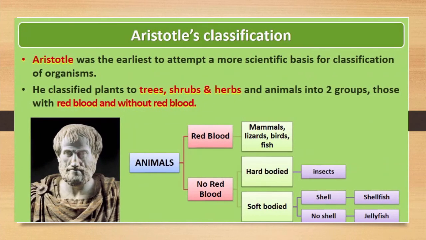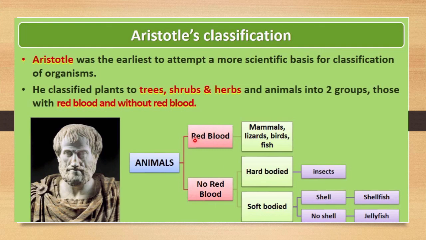Now let me go through Aristotle's classification. Aristotle was the earliest to attempt a more scientific basis for the classification of organisms, especially animals. He also classified plants, as per Theophrastus, into trees, shrubs and herbs, and animals into two groups: those with red blood cells and those without red blood cells. If animals are there, they will be classified into two groups, whether they have red blood cells or not.